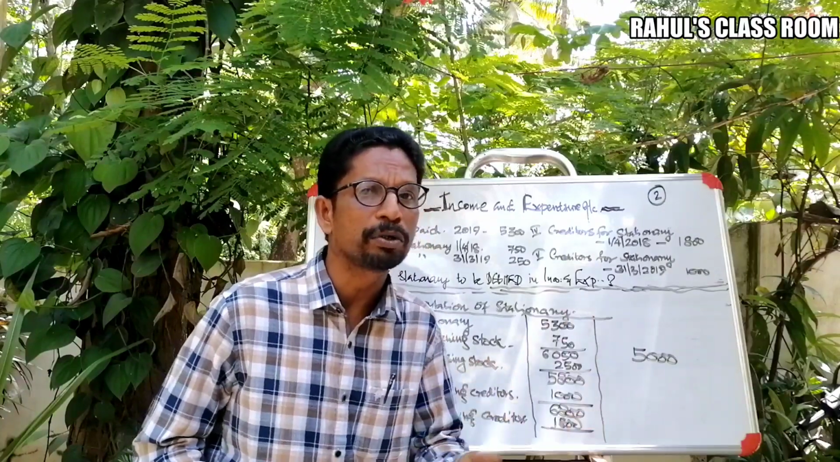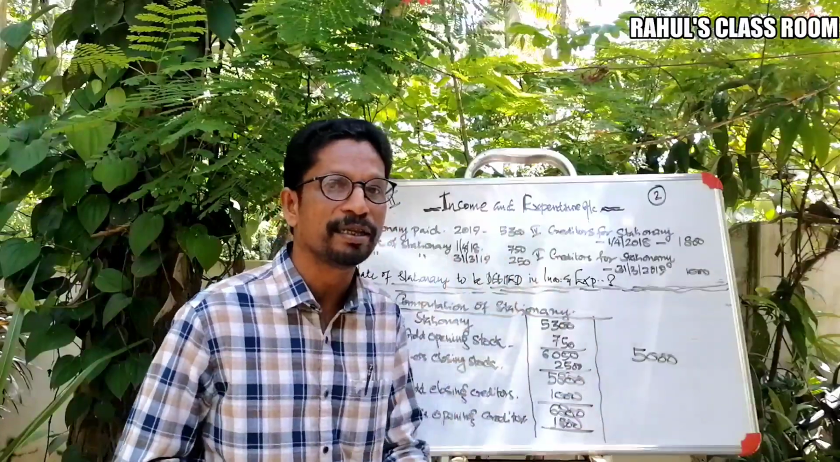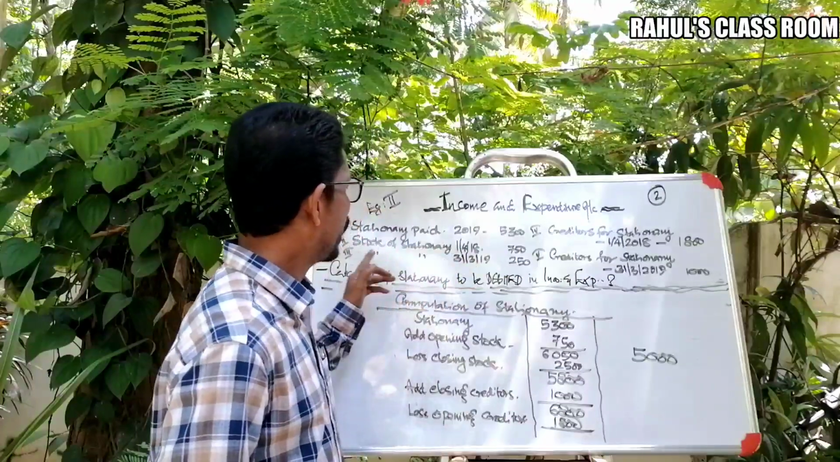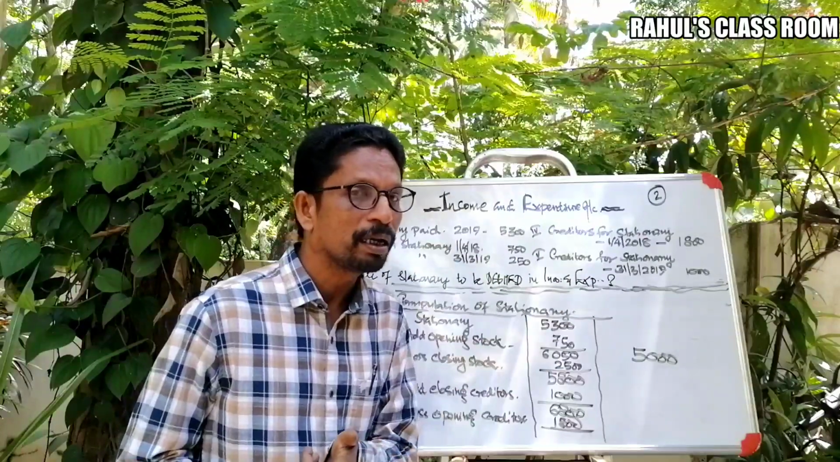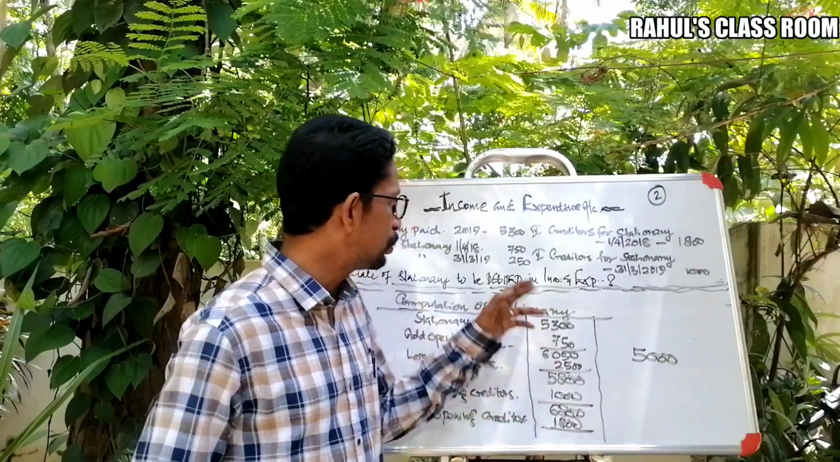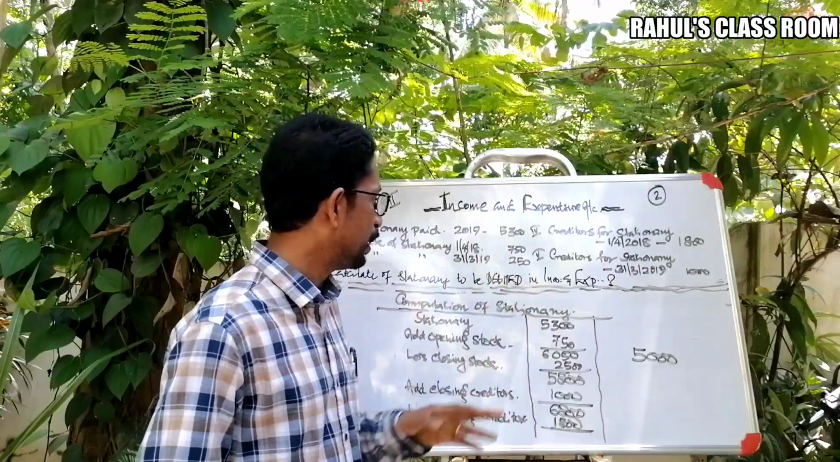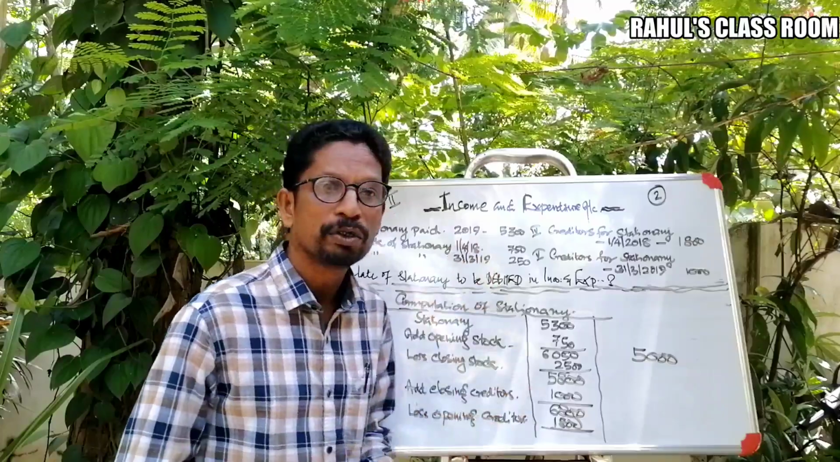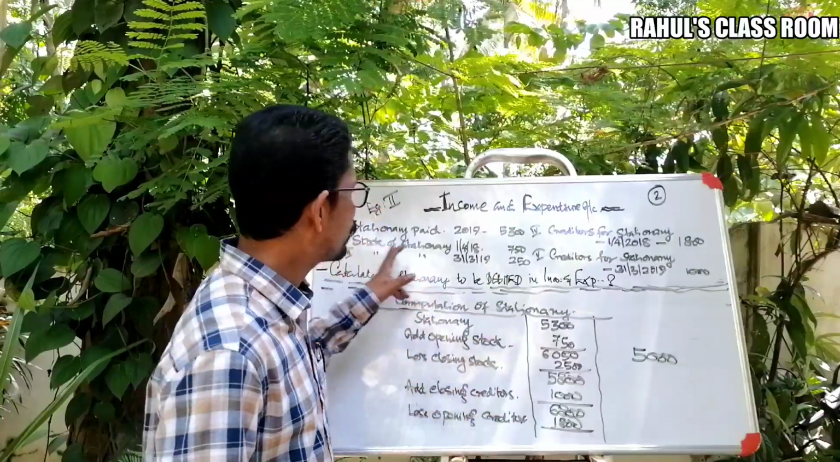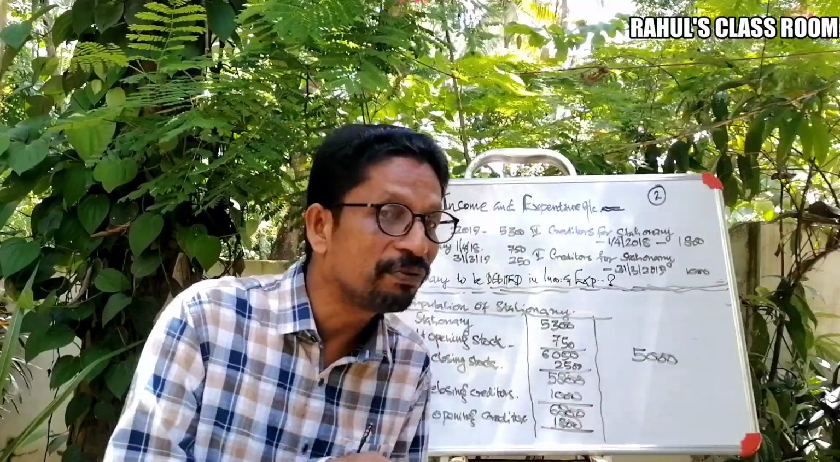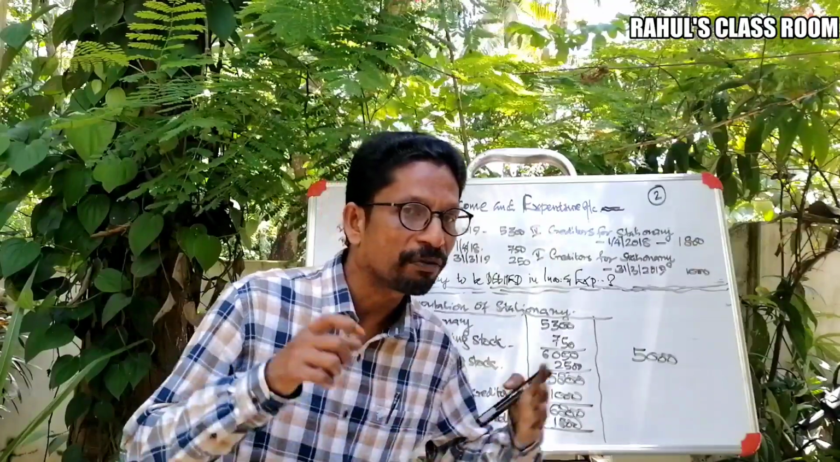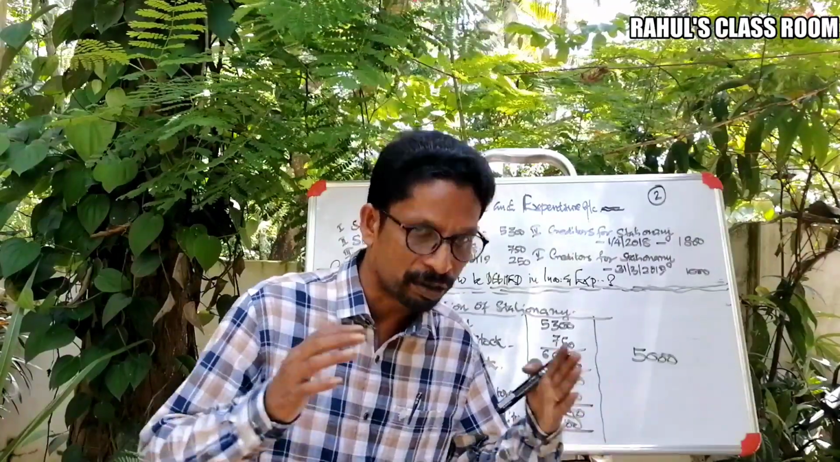5,300. Now we are going to check the details given. Further details given in the question. Say the stock of stationery as on what date? As on the beginning of the year 2018. That means first 1/4/2018, stock of stationery is given 750. That means we have 750 with us now. 750 stock of stationery with us now.